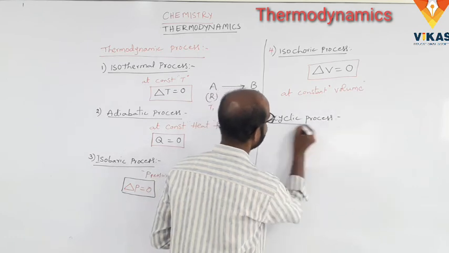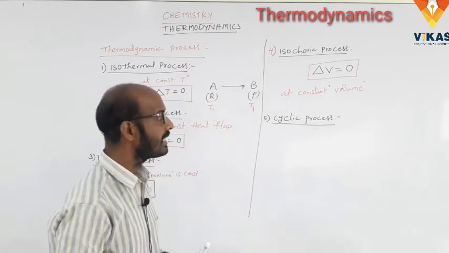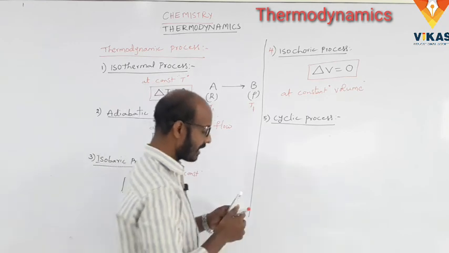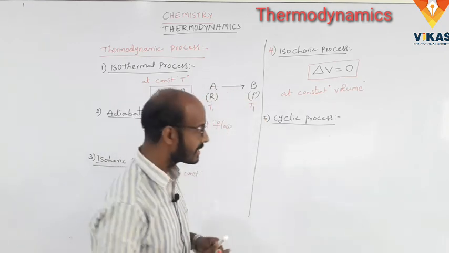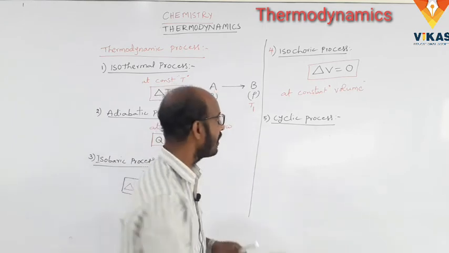Cyclic process. So, what is meant by cyclic process? Here the process occurs, and the initial system reverts back after some operations. This is called a cyclic process.